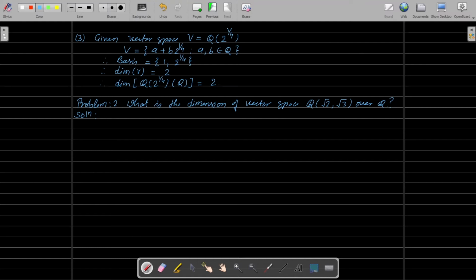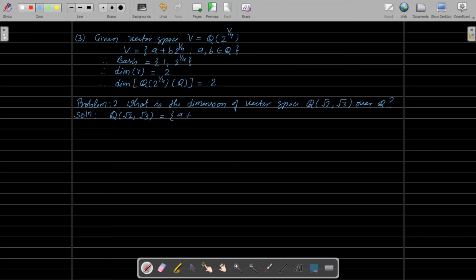We first write down the set of the vector space: Q, root 2 and root 3 looks like this.